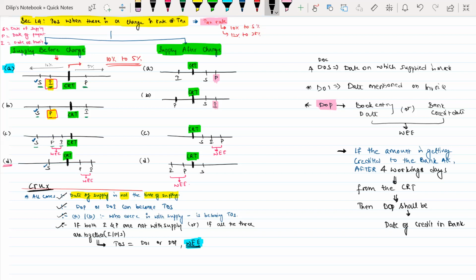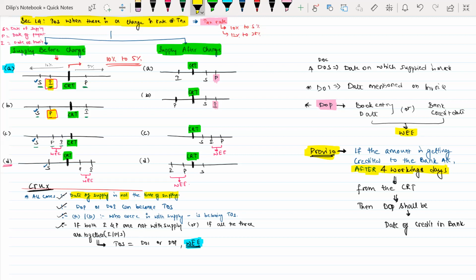What is this proviso trying to tell? Normally the date of payment is the date on which you are passing an entry in your books of accounts that the payment is received, or the date on which the amount is getting credited to the bank account, whichever is earlier. But there is a proviso. This proviso is telling, if the amount is getting credited to the bank account after 4 working days from the date of change in rate of tax,